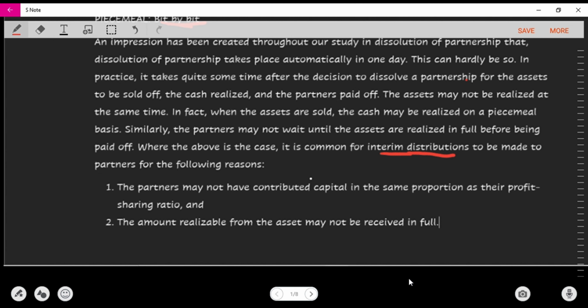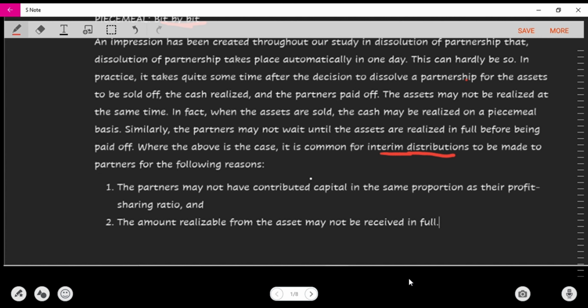Before we move on, I just want to say that it is important for interim dividends to be made to partners for the following reasons. The partners may not have contributed capital in the same proportion as the profit sharing ratio. The amount realized from the asset may not be received in full. I'm going to give an explanation of what these two reasons mean, but as we move on, we'll see it in a clearer view.